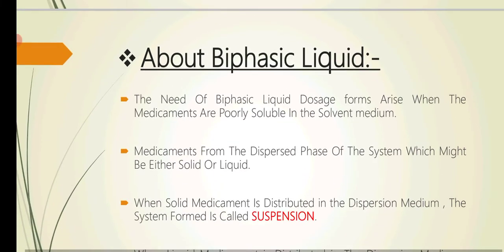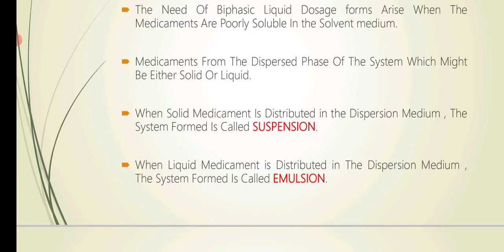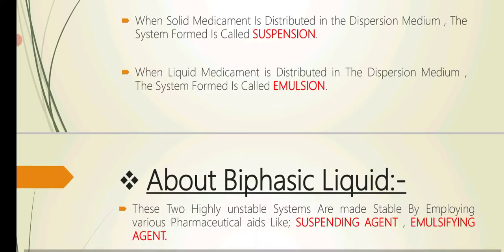Now we would study about biphasic liquid dosage form in details. The need of biphasic liquid dosage form arises when the medicament are poorly soluble in the solvent medium. Medicament form the dispersed phase of the system, which might be either solid or liquid. When solid medicament is distributed in the dispersion medium, then the system is called as suspension. And when the liquid medicament is distributed in the dispersion medium, then the system is called as emulsion.